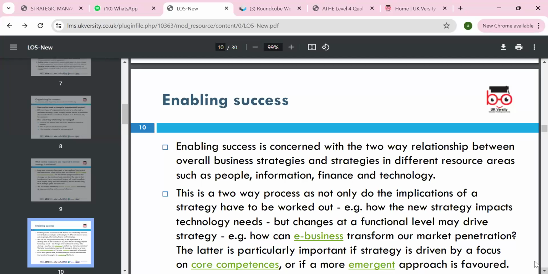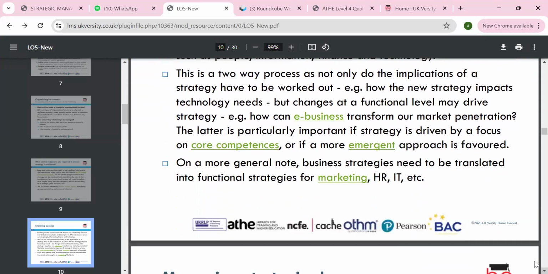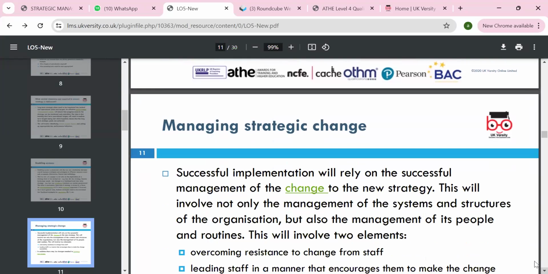We can look at the two-way process: not only do the implications of the strategies have to be worked out, but also how the new strategy impacts the technology needed, which we can look at as e-business transformation. We can look at market penetration according to the Ansoff matrix: existing product in existing market. If you're selling, it's market penetration. With strategies, we had a discussion on core competencies, which is a changing approach, and we can look at marketing and different departments that need to be managed to achieve this.